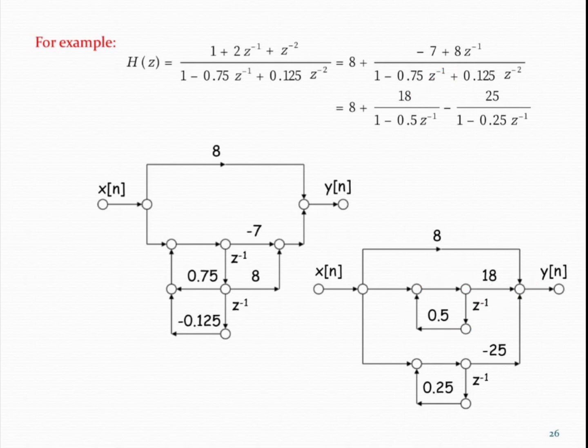Next we implement this equation, and again we have a pole only, there is no zeros component, so we use direct form 2 realization. As we know, if there is a negative sign, the coefficient must be positive. So this is nothing but a pole in the feedback direction.